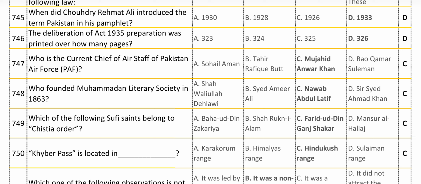Who founded the Mohammedan Literary Society in 1863? Answer is Nawab Abdul Latif.